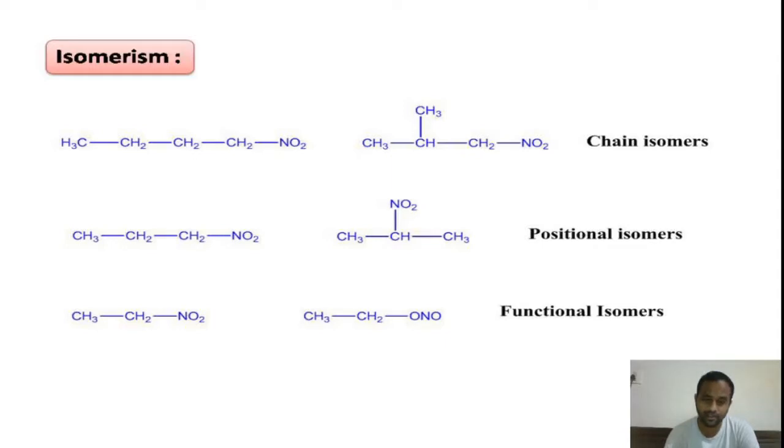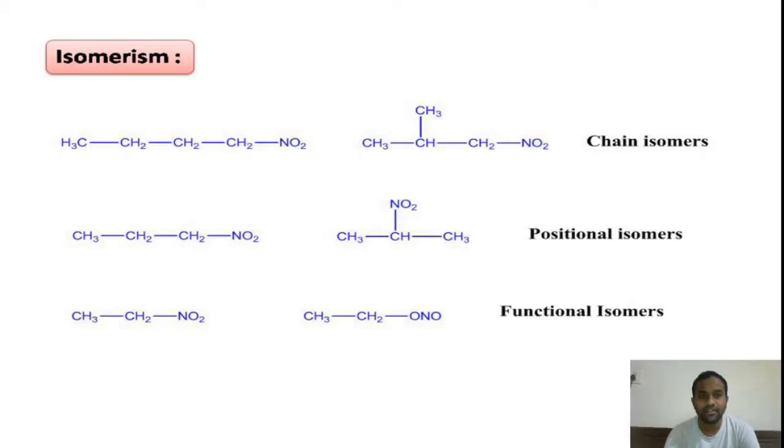Properties in the sense physical property, chemical property, biological property, or all the three types of properties. This phenomenon is known as isomerism, and those compounds are called as isomers.